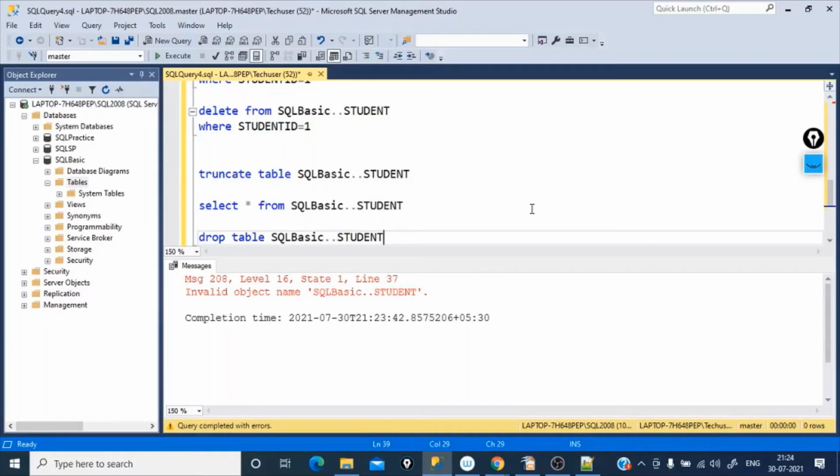Drop and truncate statements, so far in my career I have not used in real time, because you are never going to drop the tables in your database. What you probably do is archive the data into a new table and store all the historic data in one separate table, but you will never drop the table. When you create tables for learning purposes, probably you end up dropping them. But at least in my career, I have not used the drop and truncate commands so far, but not sure about the future.